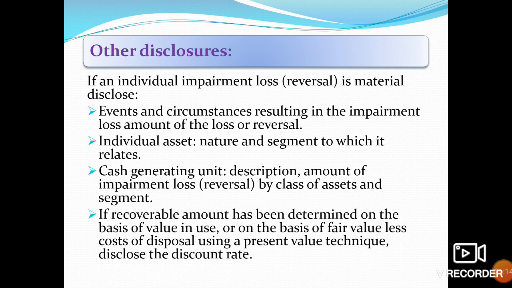If the recoverable amount has been determined on the basis of value in use, or on the basis of fair value less cost of disposal using present value techniques, disclose the discount rate.